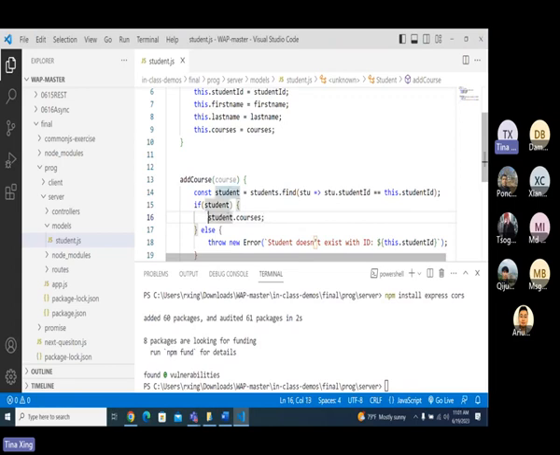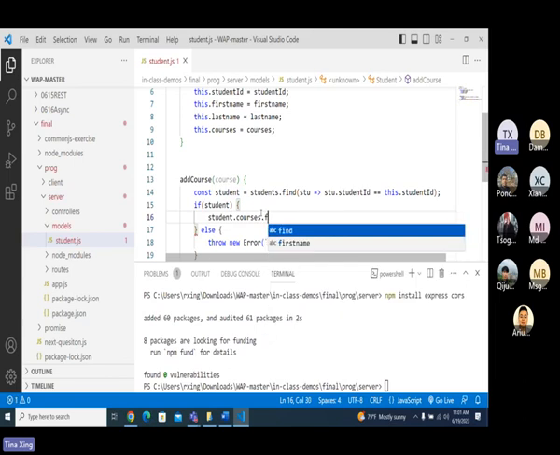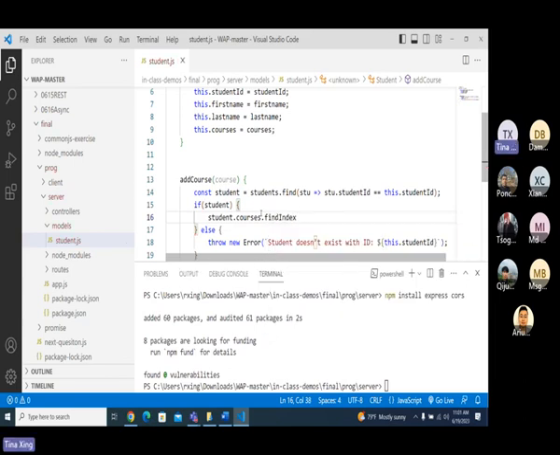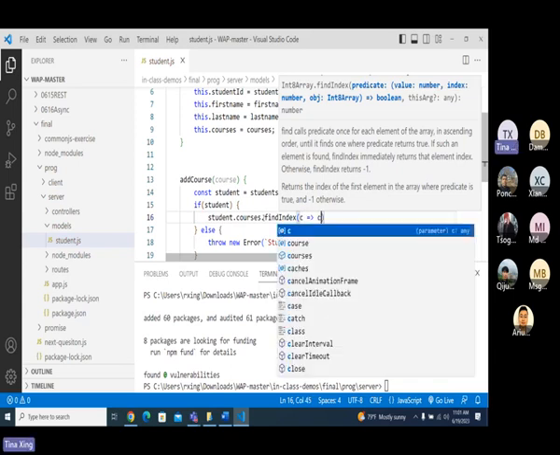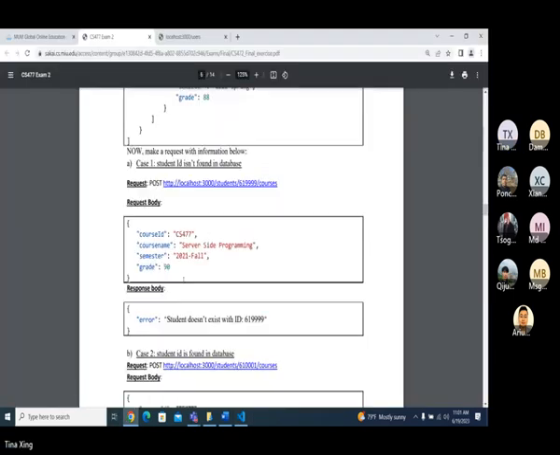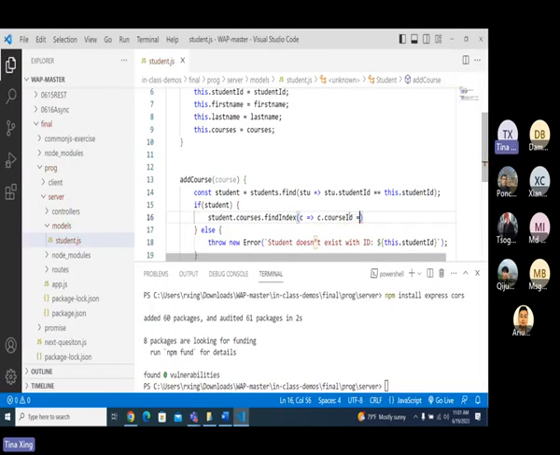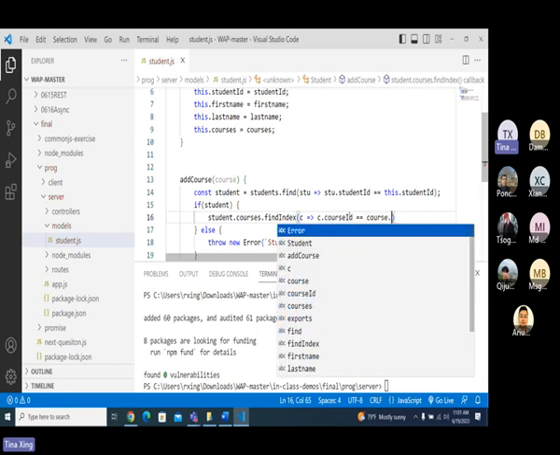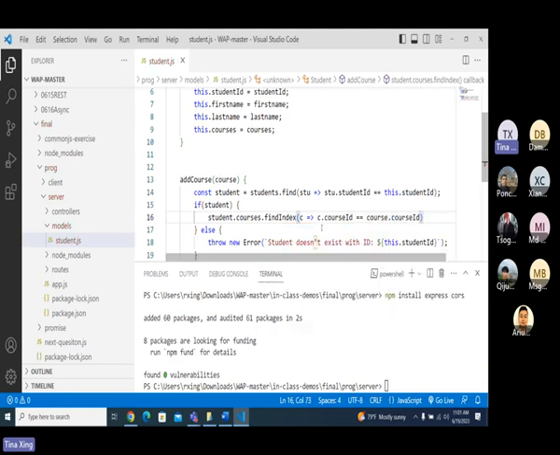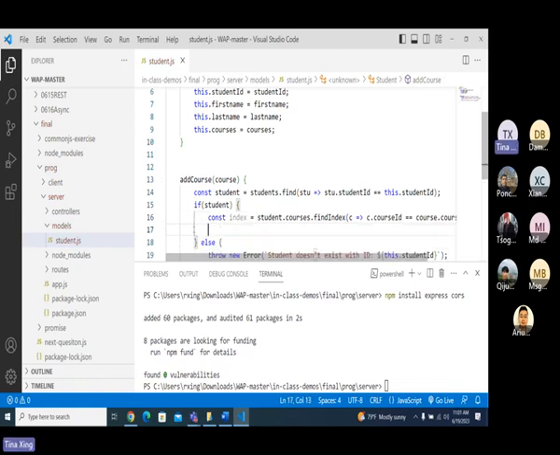And then you can do another find index. Let's practice. C dot course ID equal to course dot course ID. This C belongs to the array, each course. This course is what I passed here. Then I have a const index. Actually, it doesn't matter.